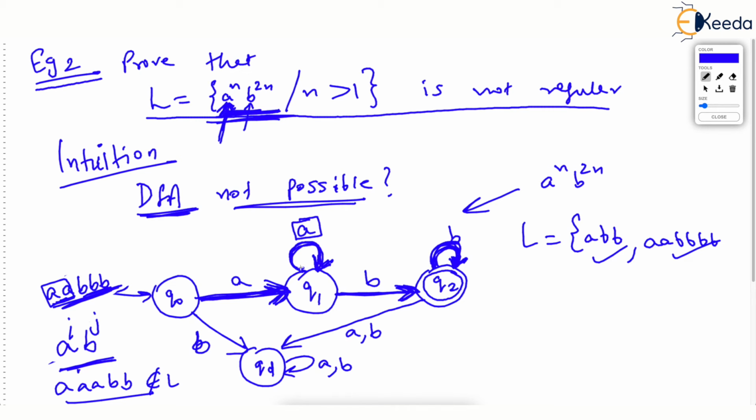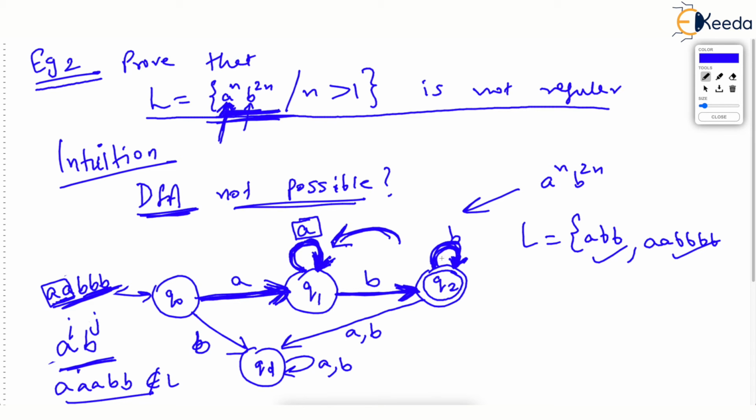DFA can remember only a few letters that it has just now encountered. But as soon as the loop starts, DFA cannot remember how many A's have passed, because this loop can consume any number of A's. So how do you know, by the time you reach B, how many A's have passed? You should have some count of the number of A's. Okay, 4 A's have passed, so I should count 8 B's over here.